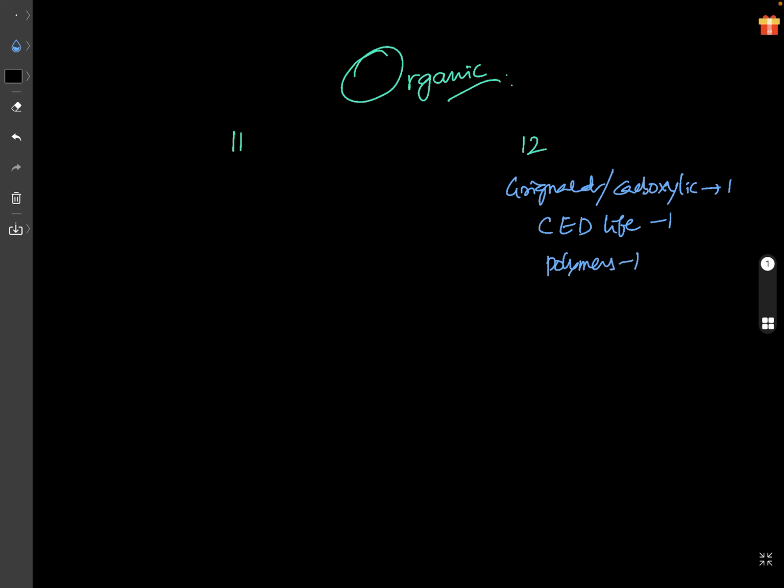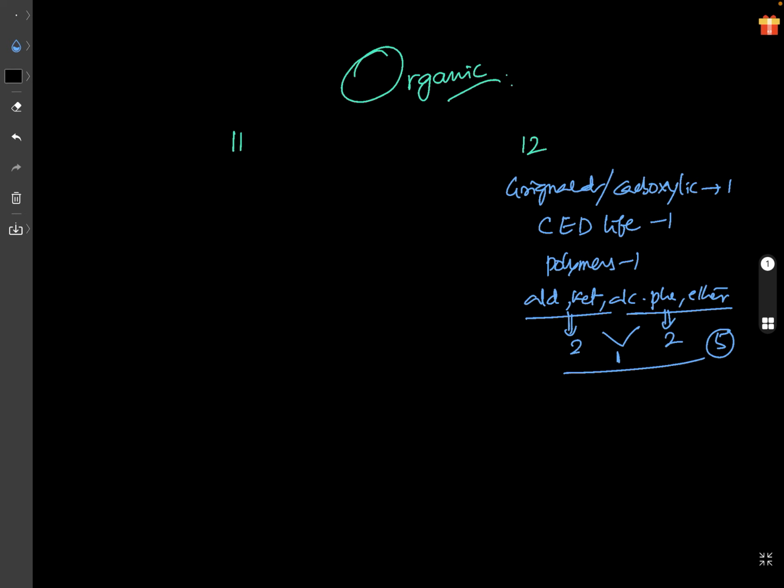And aldehydes, ketones, alcohols, phenols, ethers. According to the organic chemistry second year part of NCERT, we can say this is oxygen containing compounds. So in this, aldehydes, ketones, 2 questions are there. Alcohol, phenol, ethers, 2 questions are there. 1 is a combination type of question. So total 5 questions you can say. That is general properties, they asked about boiling points and all.